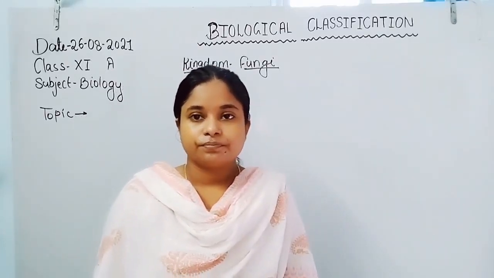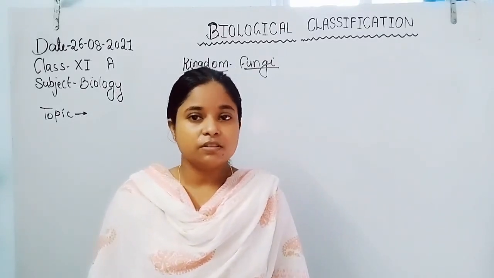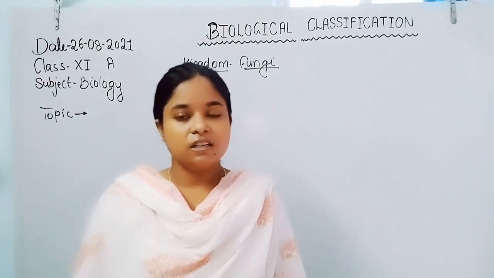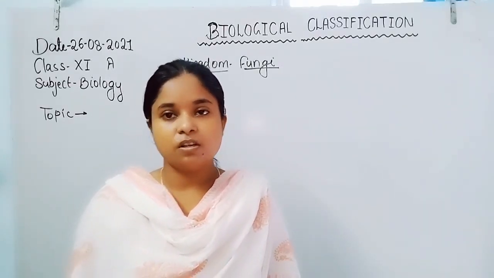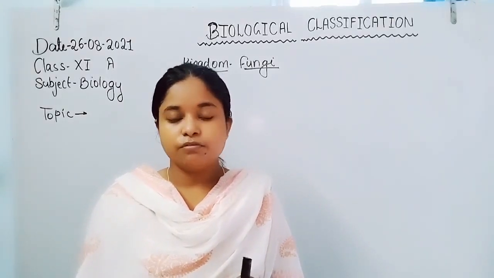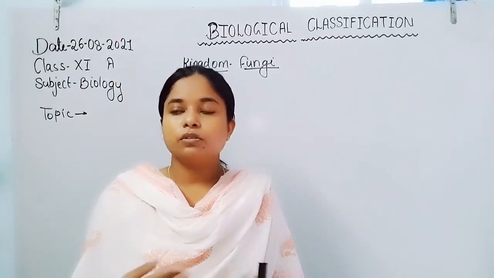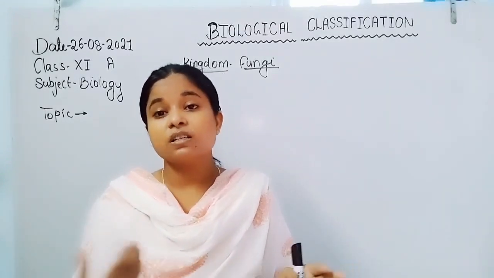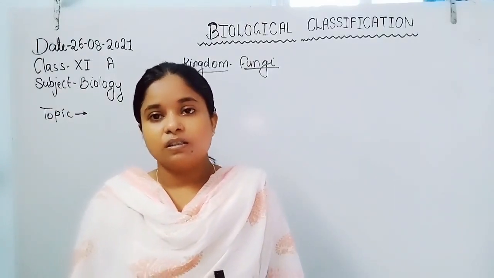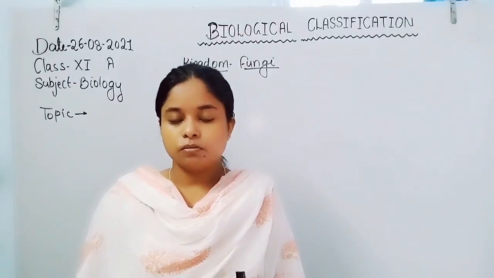Then Ciliophora, so called because they represent ciliated organisms like Paramecium. They get their food through the cytostome, and due to the coordination between the cilia present around the cell membrane, they show locomotion through the cilia.